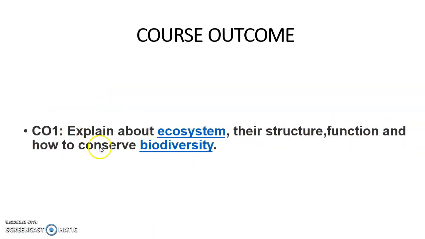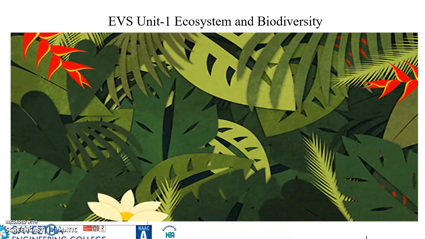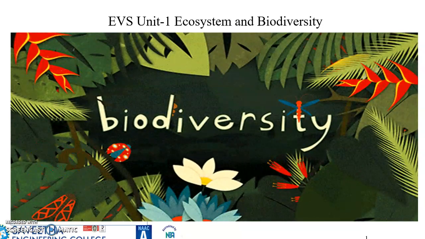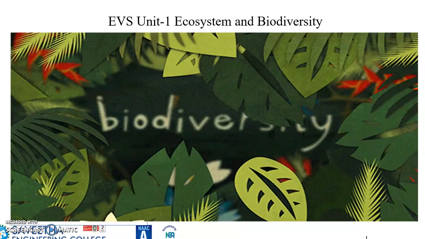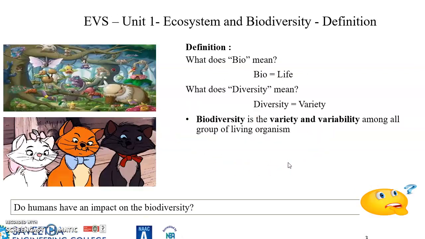The course outcome for this unit is to explain the ecosystem, its structure, function, and how to conserve biodiversity. First of all, what is ecosystem and biodiversity? In previous classes, we discussed ecosystem. So in this lecture, we shall concentrate on biodiversity. The outline of my discussion will go in this order: introduction, classification of biodiversity, values of biodiversity, hotspots, threats, endangered and endemic species, conservation of biodiversity.